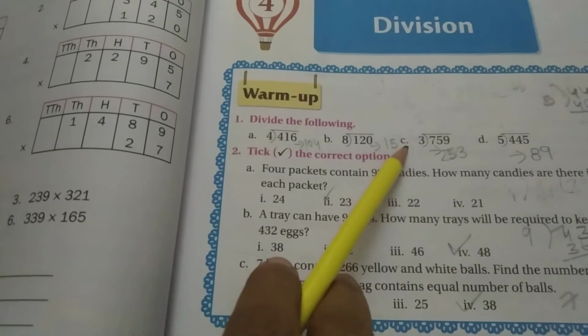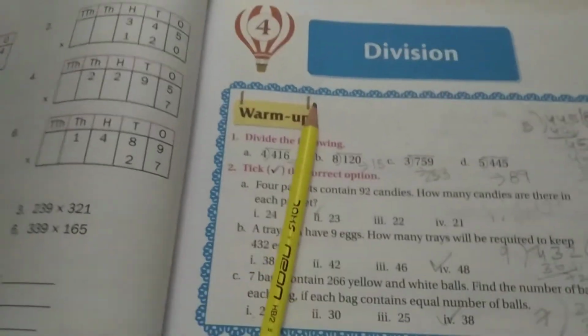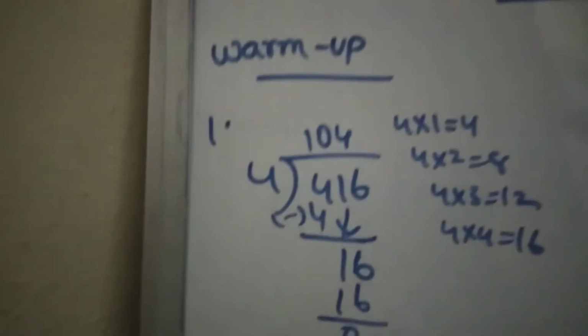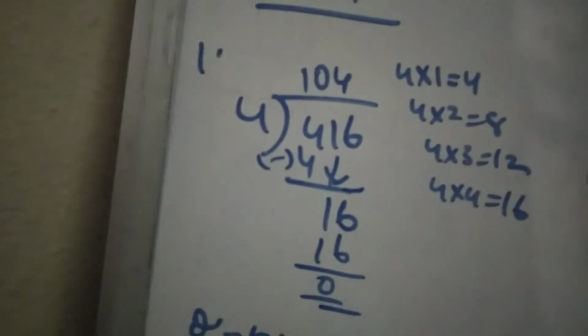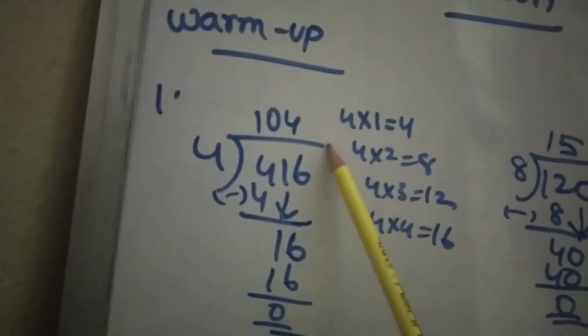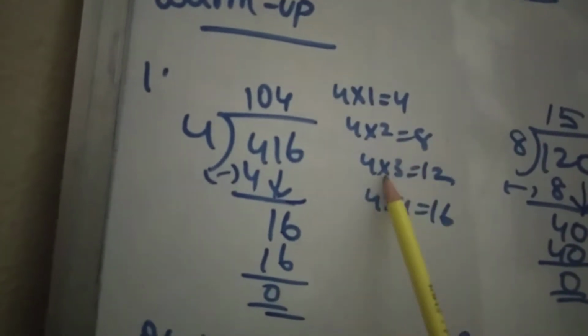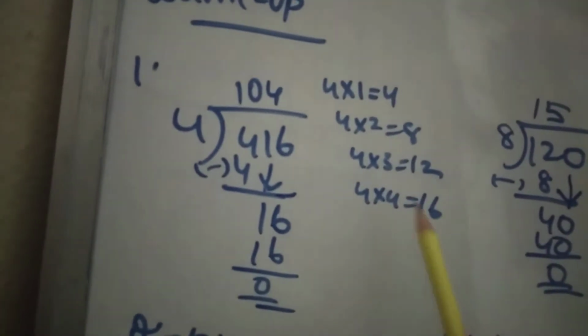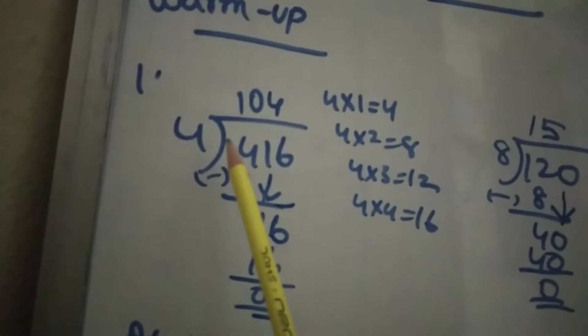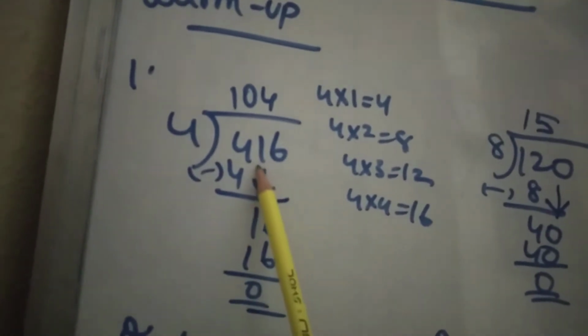First they have given problems. Divide the following. First one is 416 divided by 4. So see the board here. Now let us have the 4 table. At rough side, you write down the 4 table. 4 ones are 4, 4 twos are 8, 4 threes are 12, 4 fours are 16. So divisor is 4, dividend is 416.